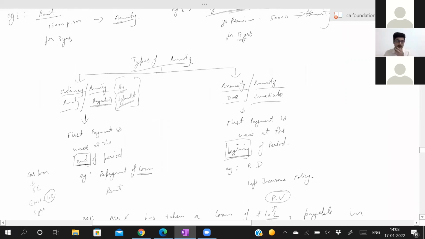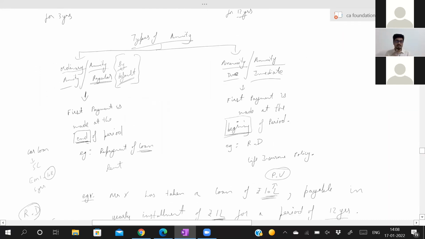There were two types of annuity, a very important concept. One was annuity regular and annuity due. Annuity regular is also called ordinary annuity. That means the first payment is made at the end of the period. Your repayment of a loan is always annuity regular because you will not repay the loan immediately on the next day itself.